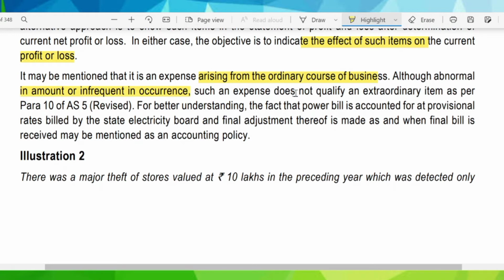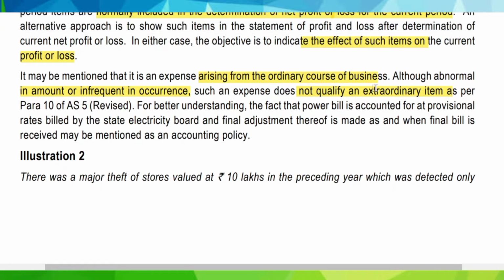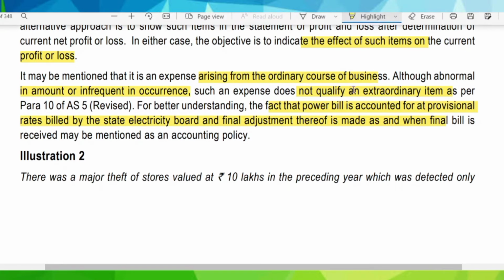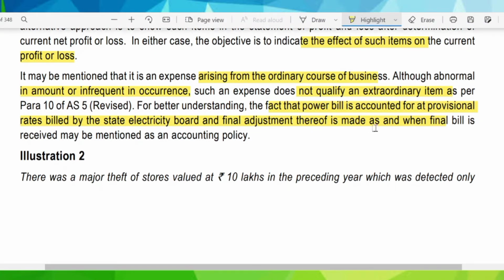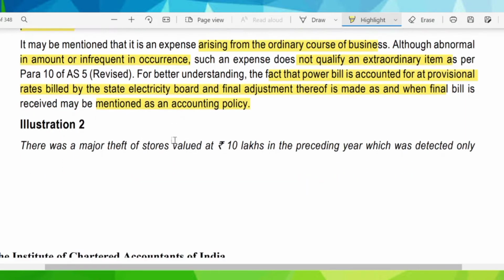Such expense does not qualify to be an extraordinary item. So this is an ordinary course of business activity only, and it does not qualify as an extraordinary item. For better understanding, the fact that the power bill is accounted for at provisional rates billed by the state electricity board and final adjustment thereof is made as and when the bill is received may be mentioned in the accounting policy. So the company can also mention that it is an accounting policy that the power bill is accounted at provisional rate, and also that the final adjustment thereof is made as and when the bill is received. This they can mention as an accounting policy.